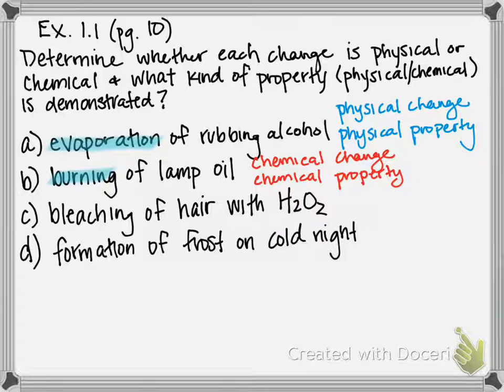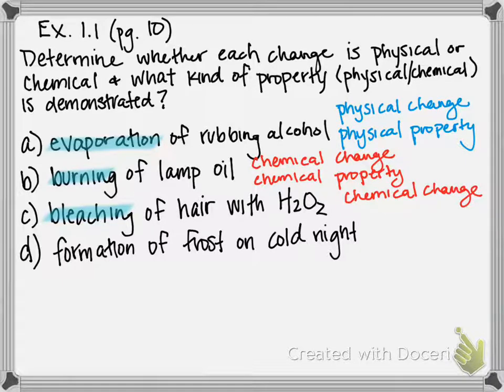Next, we have bleaching of hair with H2O2, also known as hydrogen peroxide. So in this example, another key word that we have here is bleaching. Bleaching is a type of redox reaction, which we'll learn about later in the semester. Redox standing for oxidation reduction. So in order for your hair to become bleached with hydrogen peroxide, it has to undergo a chemical reaction. Therefore, this is an example of a chemical change.